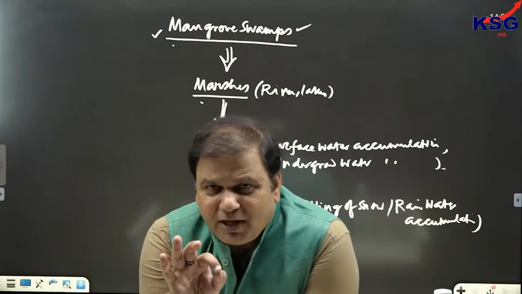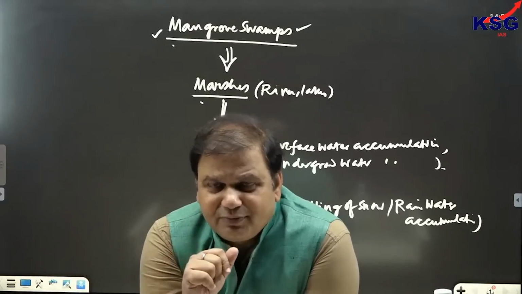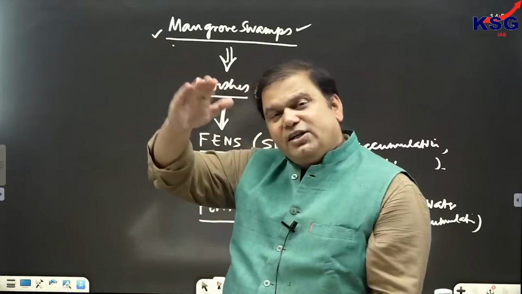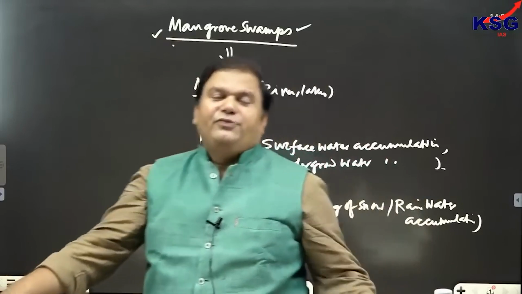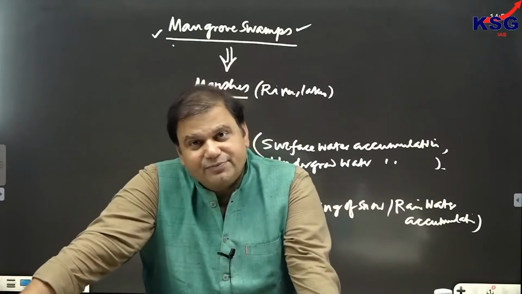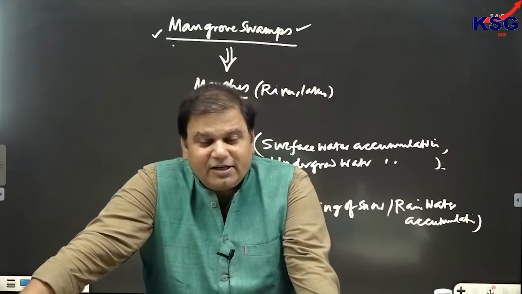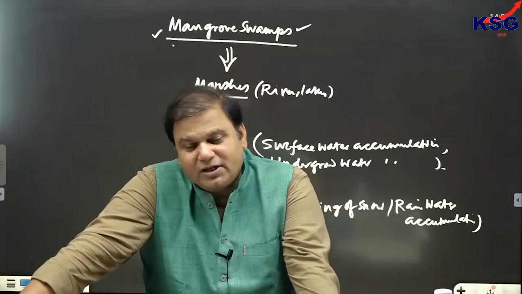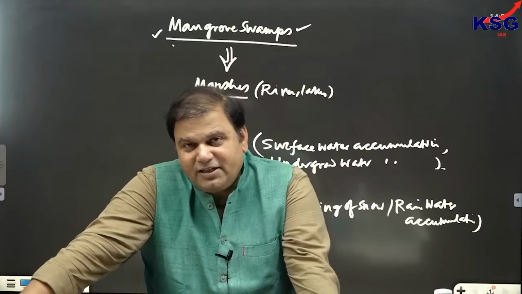But the ecological productivity of oceans is low. Why low? Because the solar radiation is obstructed by the water body first, and there is a lack of nutrients in saline water. If nutrients are more, the concentration of phytoplankton would be more.